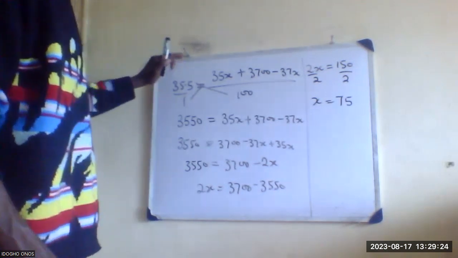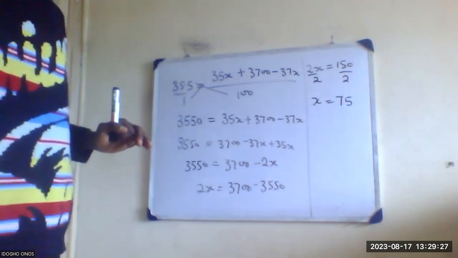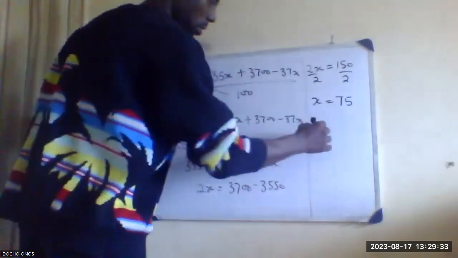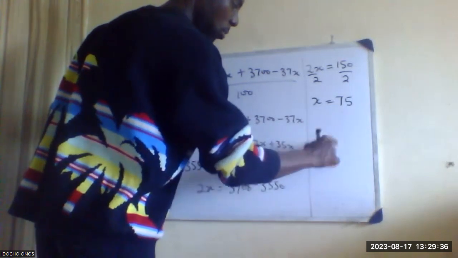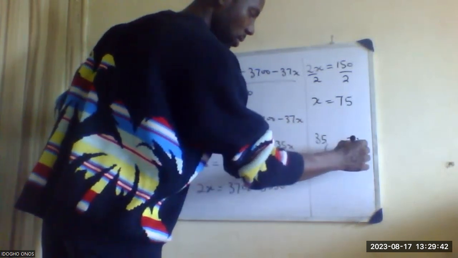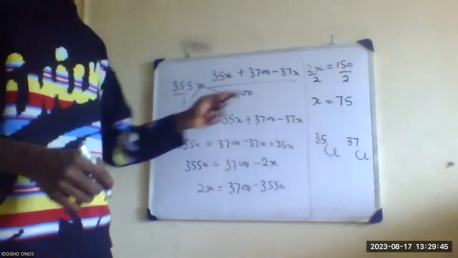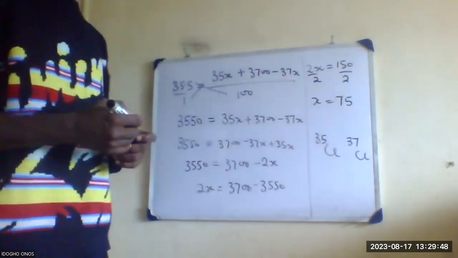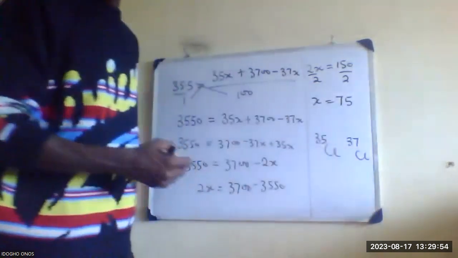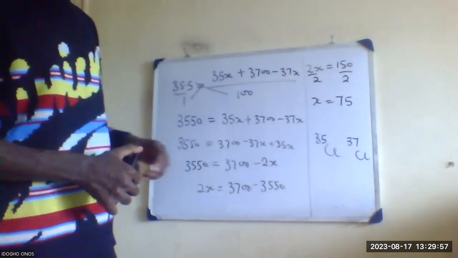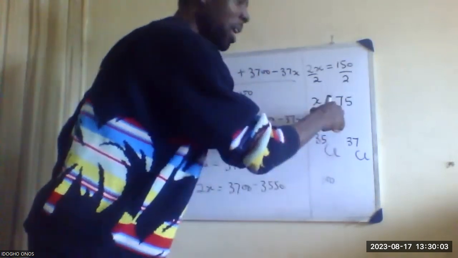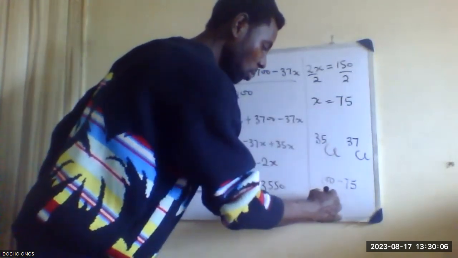Going back to the beginning, 35 came first, and we let its relative abundance be X, which is 75. For the 37 isotope, it was 100 minus X, so 100 minus 75, which is 25.